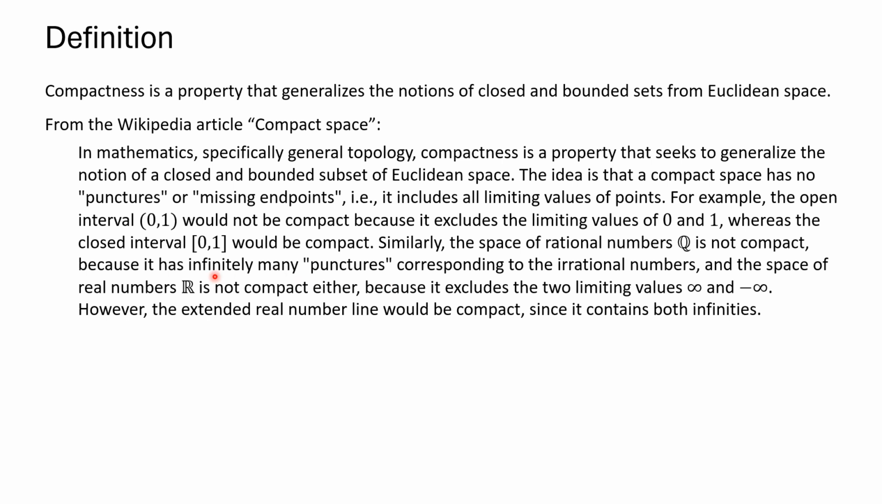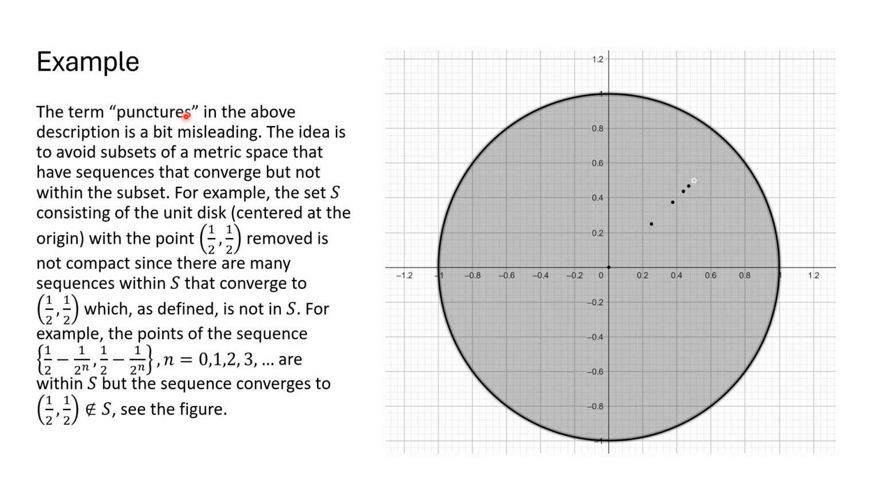The space of real numbers is not compact, and that's because of the bounded condition here. But if you take the extended real number line, where you include plus or minus infinity, then it would be compact in that case. The term punctures in the description from the previous slide is a bit misleading, and we'll see an example of that in the next slide.